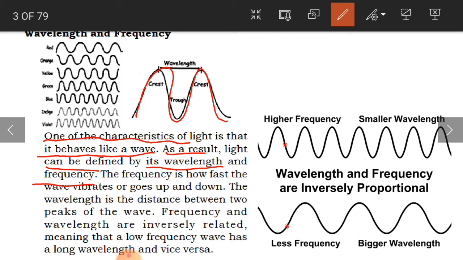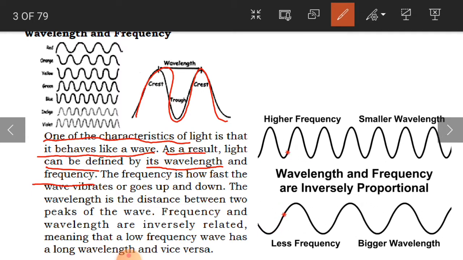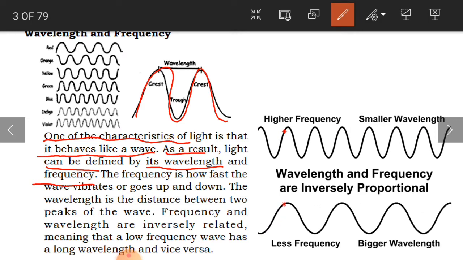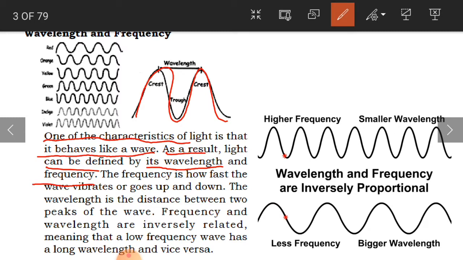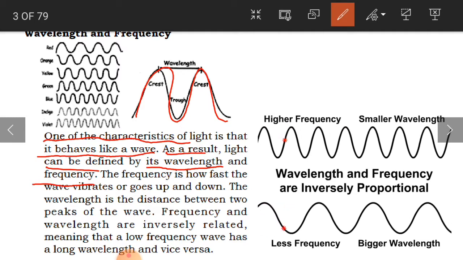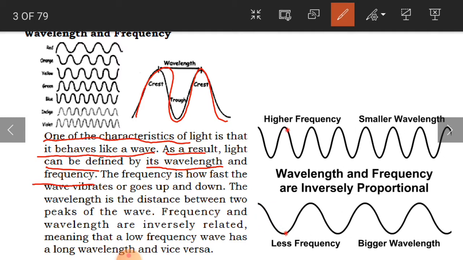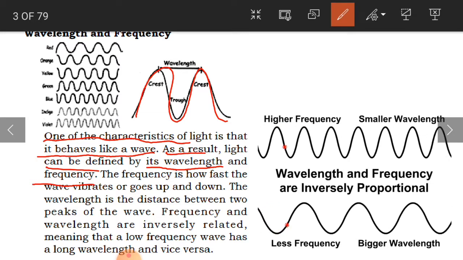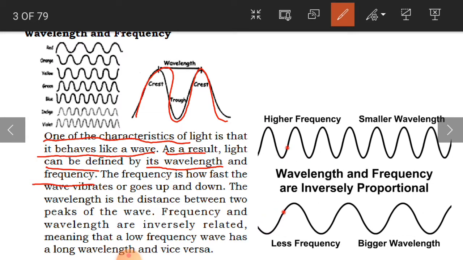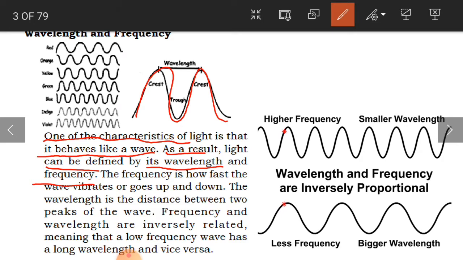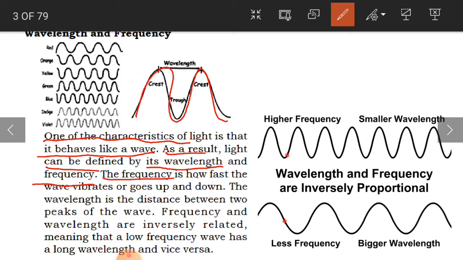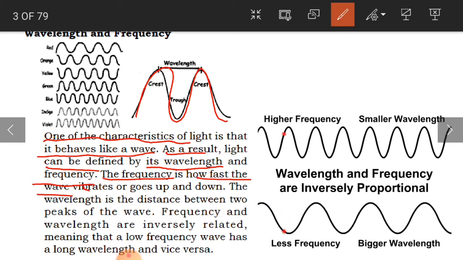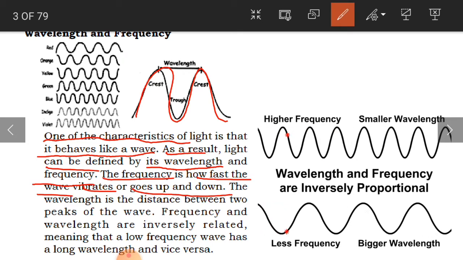Because light can behave like a wave, its definition can be given by its wavelength and frequency. And what is the frequency? The frequency is how fast the wave vibrates or goes up and down.